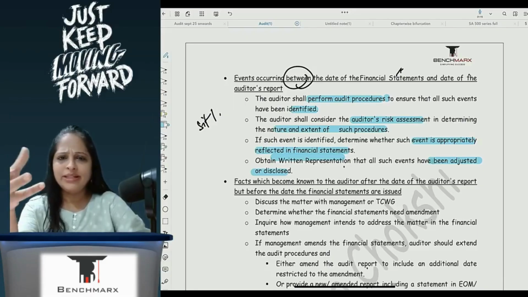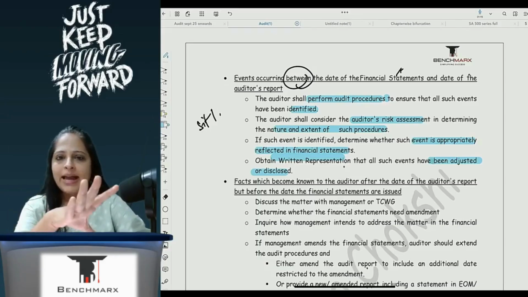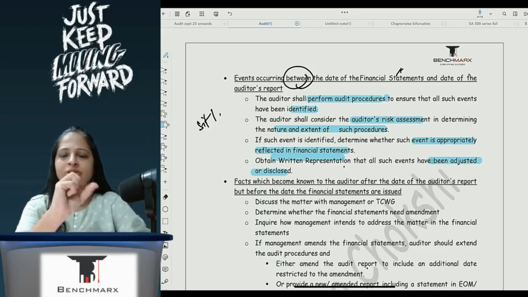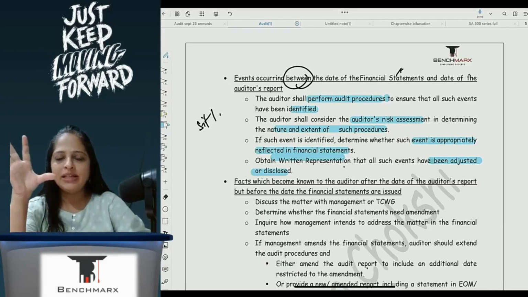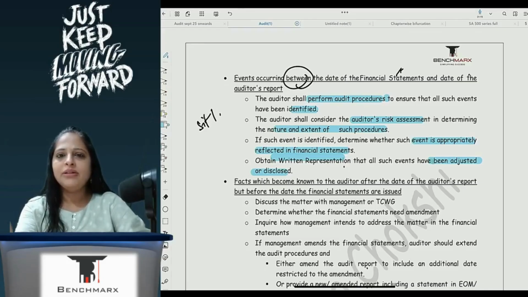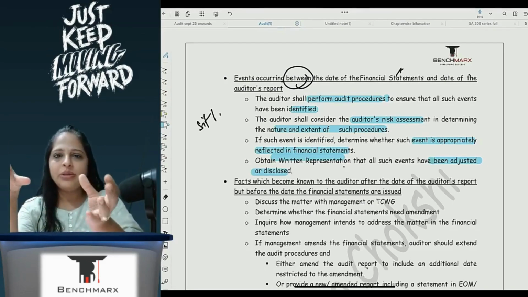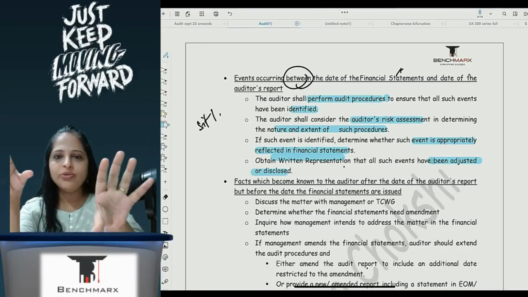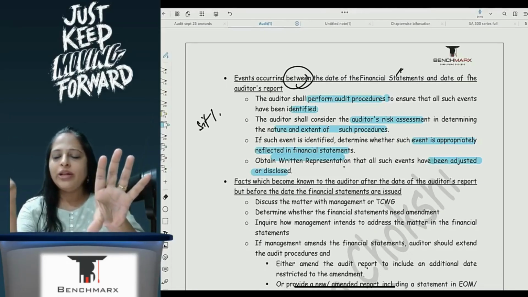Now, say for example, a pending litigation. I had some pending litigation. I assumed my claim would be say 1 crore. After the date of financial statements, in the month of April, the litigation was resolved and I actually got 45 lakhs. So here there is a difference between my assumption, my provision, and what has actually come.